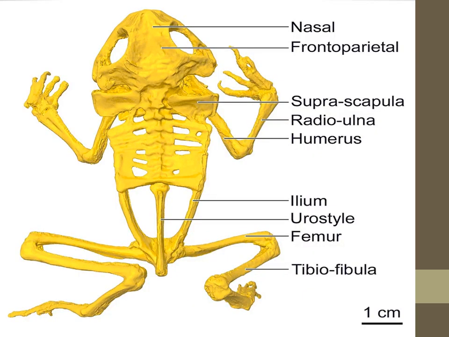This is the diagram of a frog showing the pre-sacral vertebrae, which are about 5 to 9 present in the frog, and you can see here that these vertebrae have transverse processes.